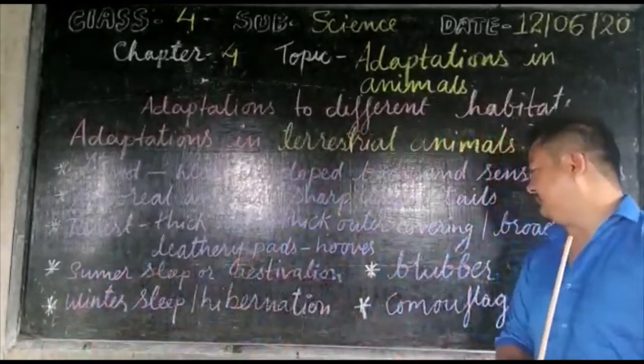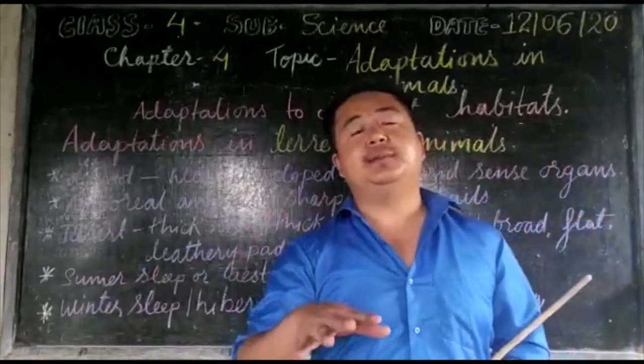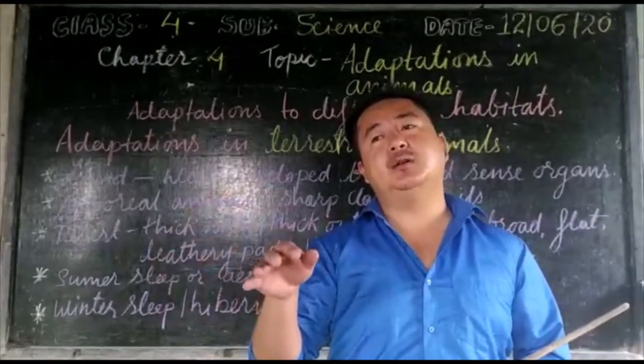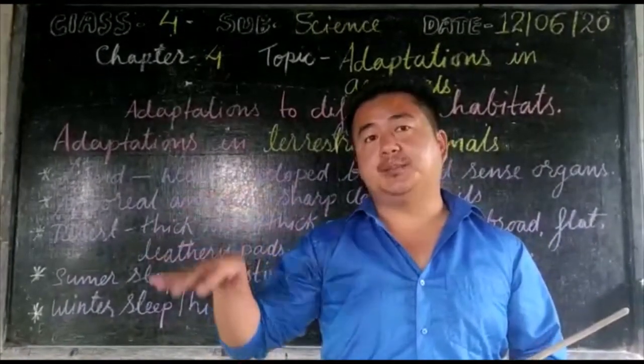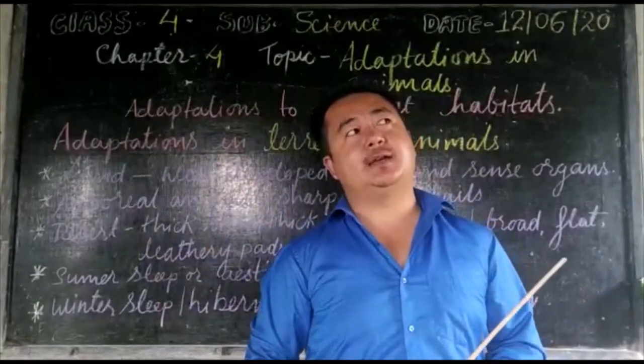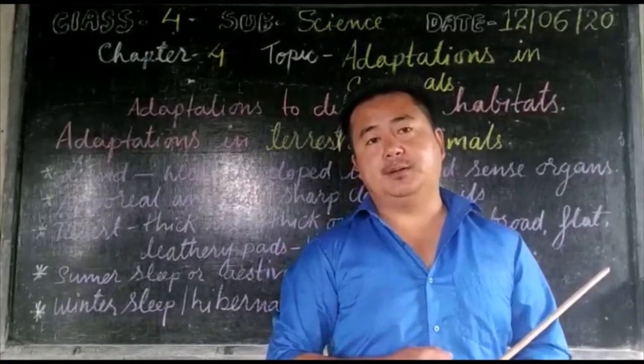Likewise, some animals have a quality to blend themselves, to blend their color into the surrounding or the place that they live, such as chameleon, polar bear.